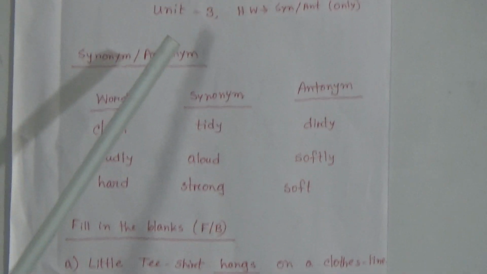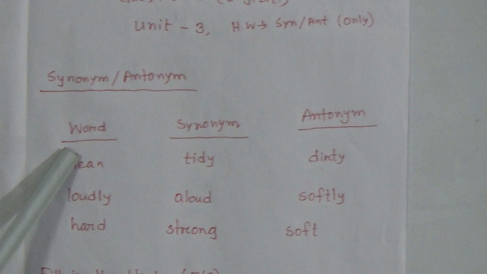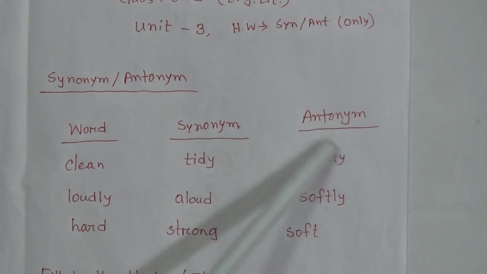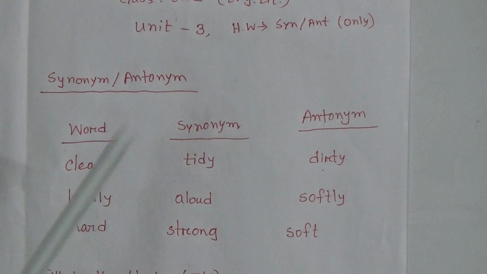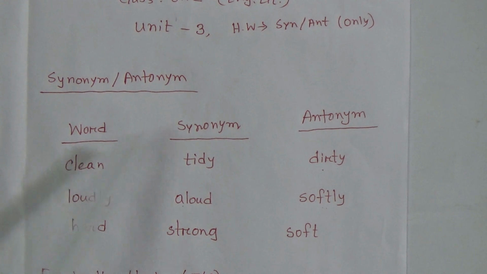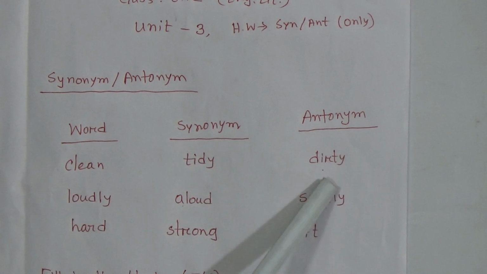Now please follow the board, dear students. Look here, I am going to read the topic synonym antonym. Here at first you will write word, then you will write synonym, then you will write antonym, okay? The first word is what? Clean. What is the synonym of the word clean? The synonym of the word clean is tidy. And what is its antonym? Its antonym is dirty. So the word clean, its synonym is tidy, antonym is dirty.